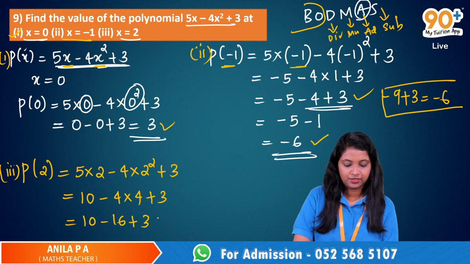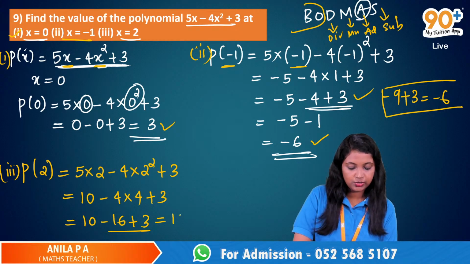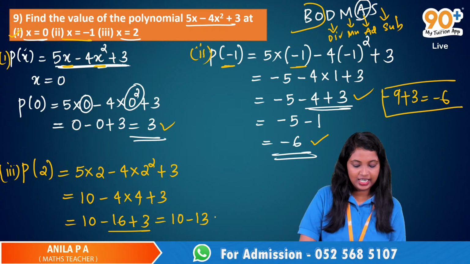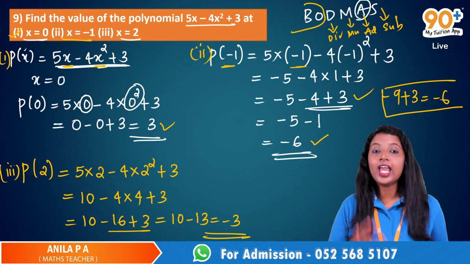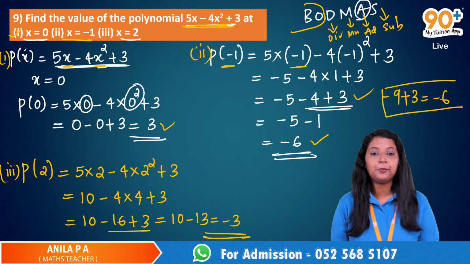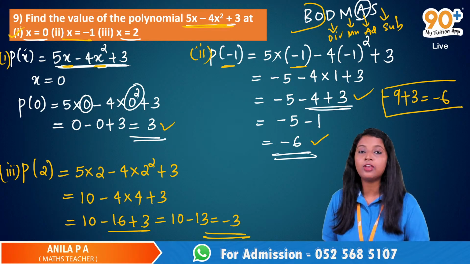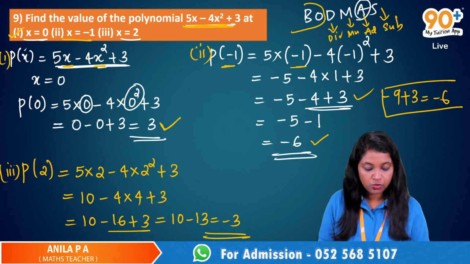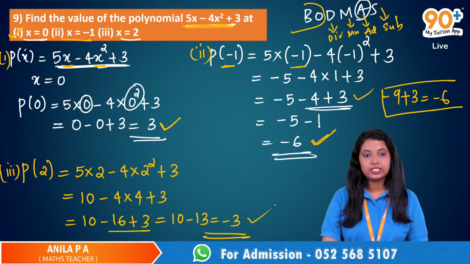According to the BODMAS rule, you'll do minus 16 plus 3, which will be minus 13. So 10 minus 13 will be negative 3. Very good. The answer is negative 3. So the value of this particular polynomial 5x minus 4x squared plus 3 at the point 2 is minus 3. So for the first question, the value of this polynomial at x is equal to 0 is 3, at x is equal to minus 1 is minus 6, and at x is equal to 2 is negative 3.